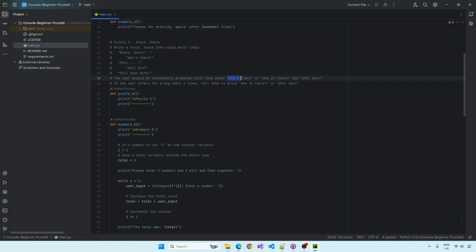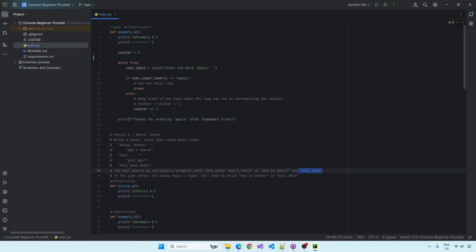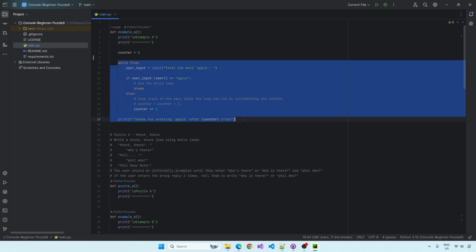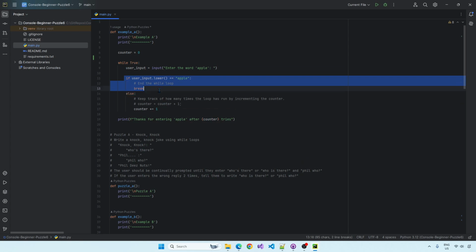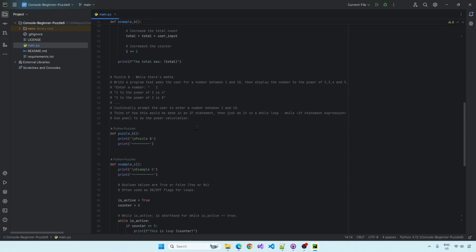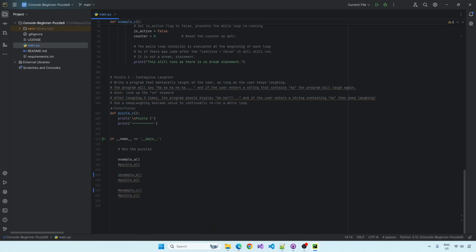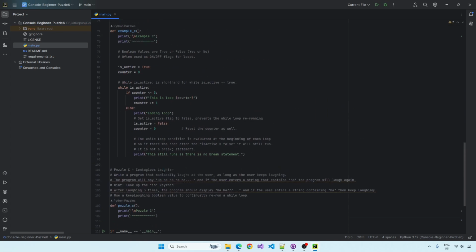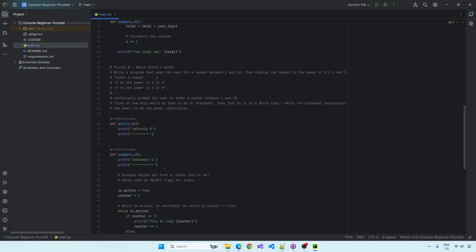Okay, so that looks like a more complicated if statement. And Phil who, so it's going to look something like this, guys, isn't it? But it's going to be a little bit more complicated here. Anyway, go have some fun with that. Down the bottom, I'll uncomment example B, comment out example A, so example B just runs.